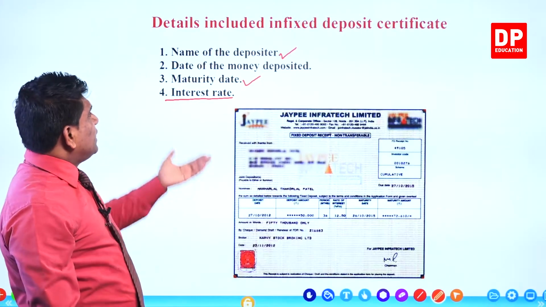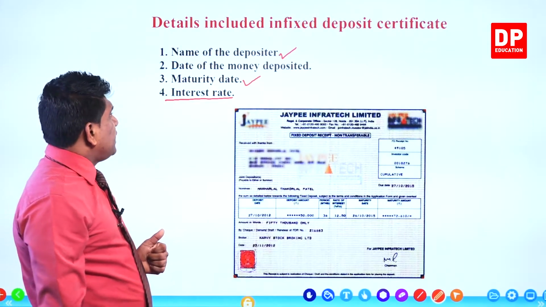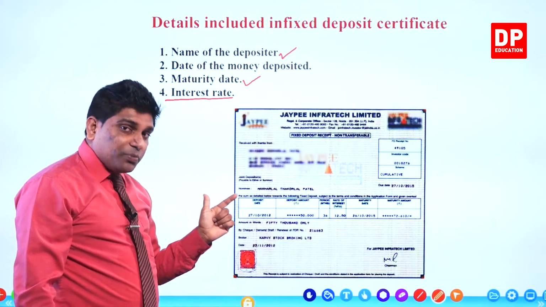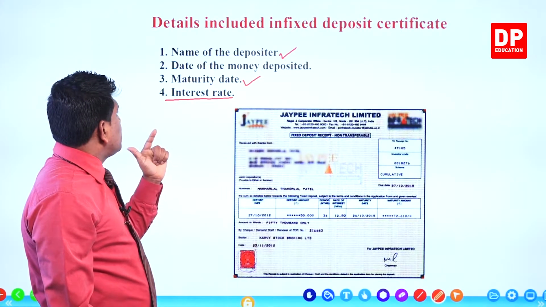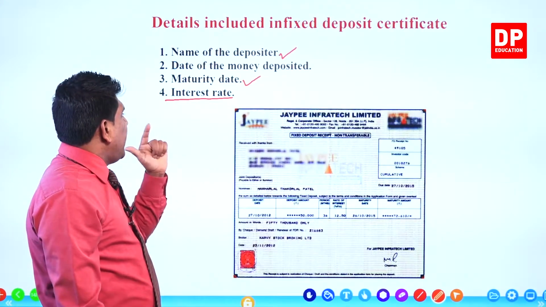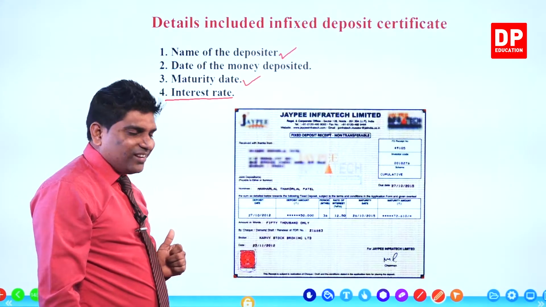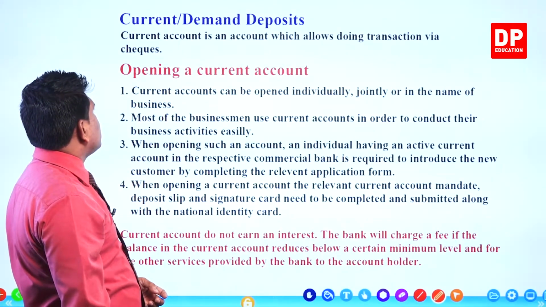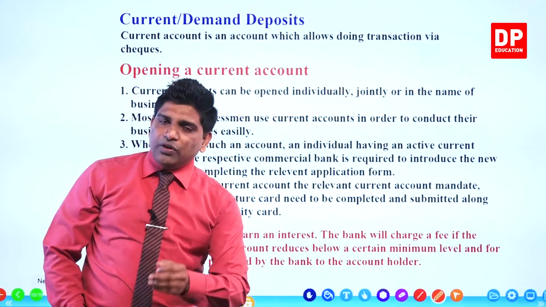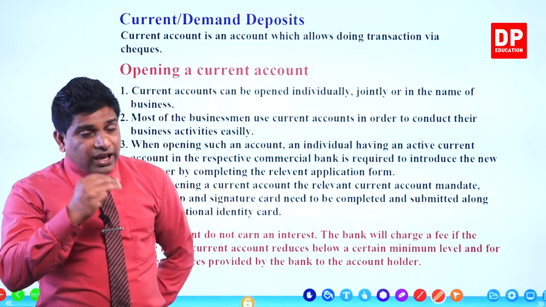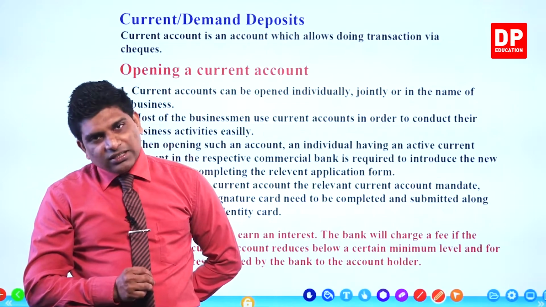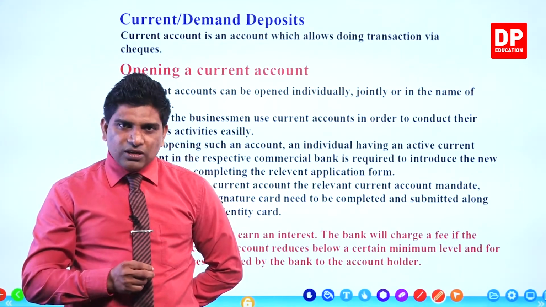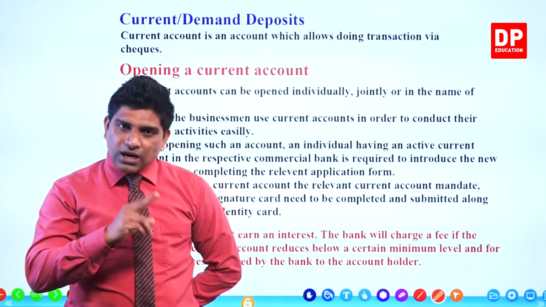Now, what are the details included in the fixed deposit certificate? Name of the depositor, date the money was deposited, maturity date, and interest rate, right? These are the details included in the fixed deposit certificate. Now you know there are 3 main types of accounts maintained by commercial banks. One is the savings account, the other one is the fixed deposit account. We have explained these 2 accounts.